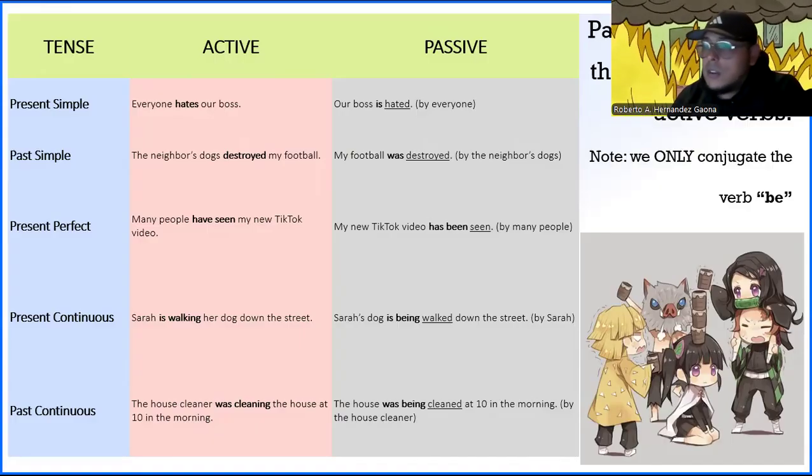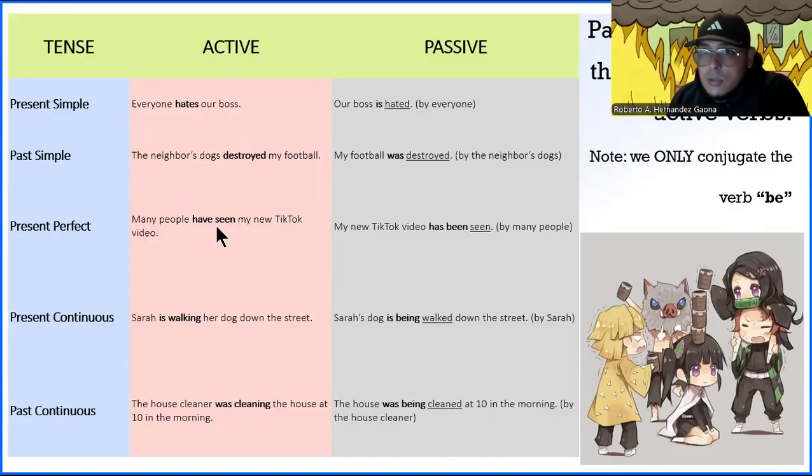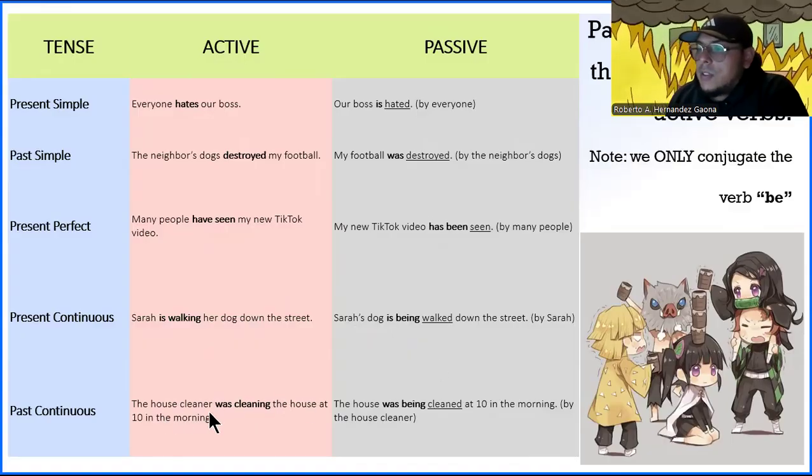Again, we only have five here, but this would work with any perfect continuous; they work in the same way. The only thing you're conjugating into the tense that you have right here is the verb to be. So as you can see, have seen passes to be has been, right? So we have is walking, well, is being, and then you add the verb in past participle. Walking is walked. You have the house cleaner was cleaning, so was cleaning, was being, and then the main verb, which was cleaning, passes to be cleaned.